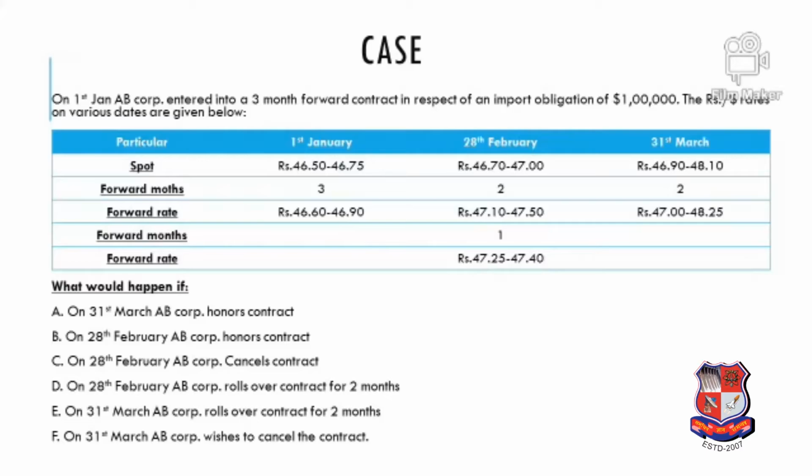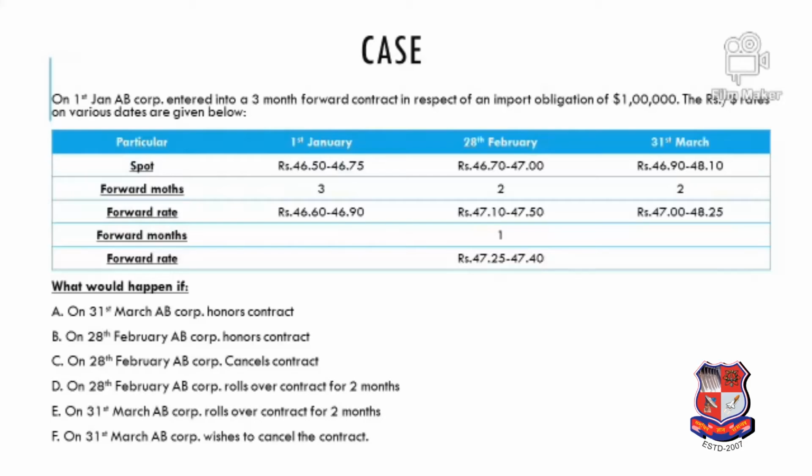Then the second is the rate available on 28th February and the rate available for a 2-month forward contract on 28th February. That means if somebody is entering into a 2-month forward contract on 28th February, the contract is expiring on April. The rate on 28th February is also given for 1 month expiry.